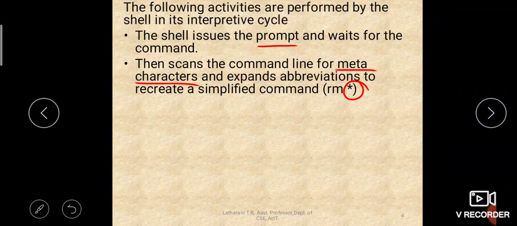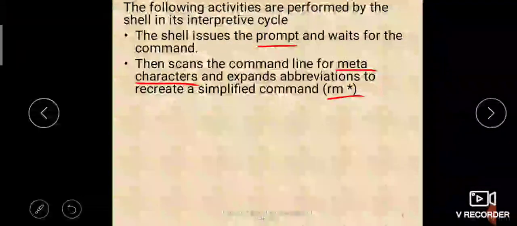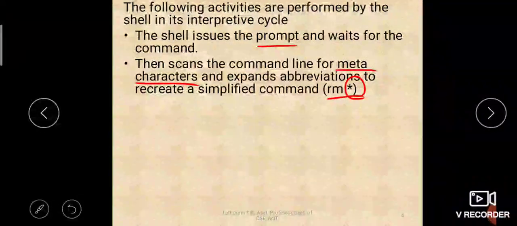So when any such meta character is encountered in the command which you have entered, then it will interpret its meaning. Like for example, here in rm star, what is the meaning of rm star? rm is the remove command, right? It removes the files. What it should remove? You should give a file name as argument to rm. Which file is to be removed, that you should give as an argument to rm. But we have given here star, right? That means everything we need to remove. Star means everything, anything and everything.